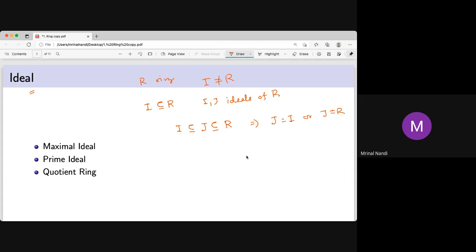Like in Z, 2Z is an ideal and 2Z is a maximal ideal, but 4Z is not a maximal ideal. 4Z has all the multiples of 4: 0, 4, 8, minus 4, minus 8. This is not a maximal ideal because it is contained in 2Z, which is contained in Z, and these are not equal. So 4Z is not a maximal ideal, but 2Z is a maximal ideal.